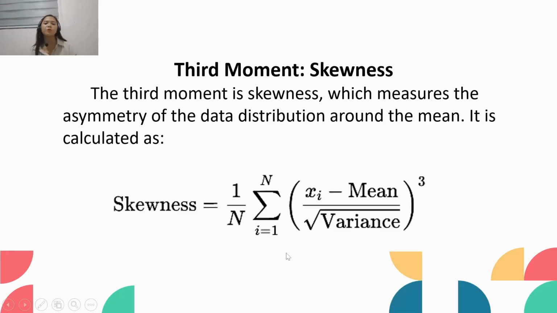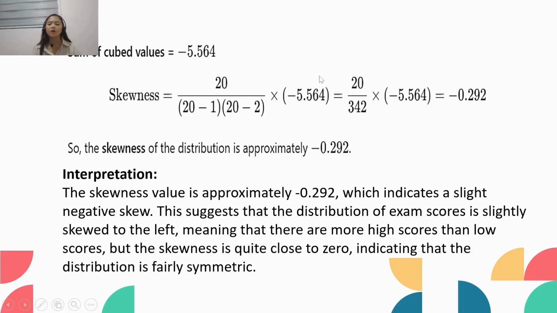So our third moment is our skewness, which measures the asymmetry of the data distribution around the mean. It is calculated as, so this is our formula. We will find the sum of cubes. So that is negative 5.564. So our skewness of the distribution is approximately negative 0.292.